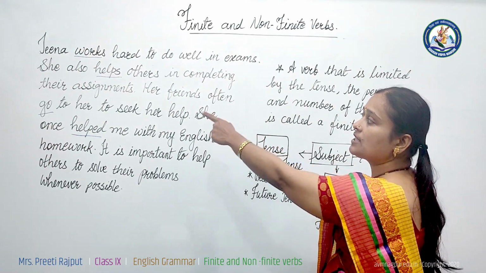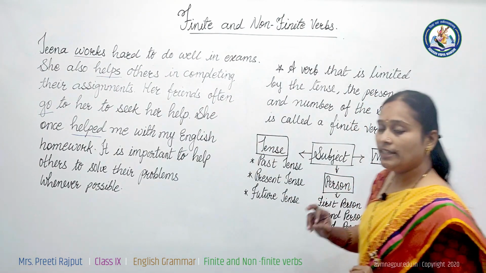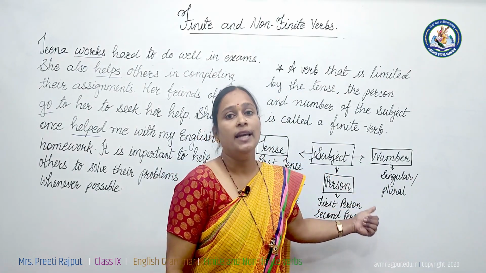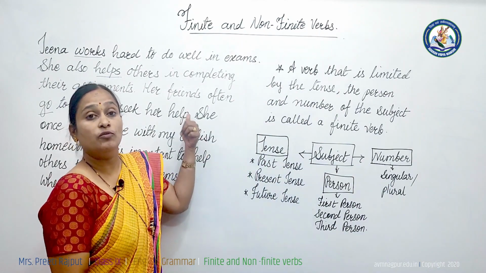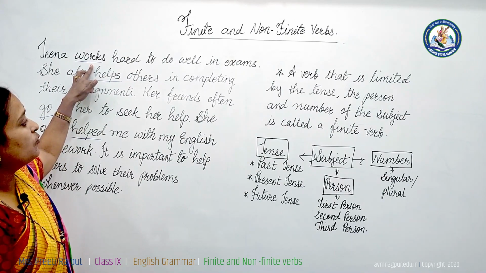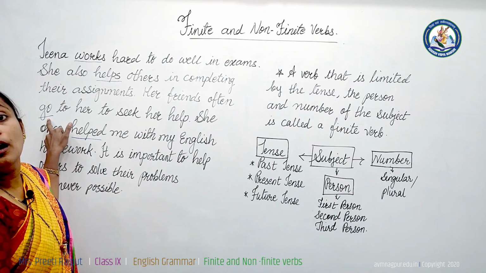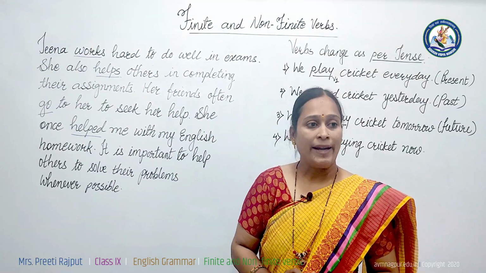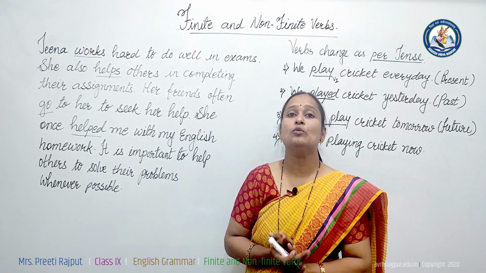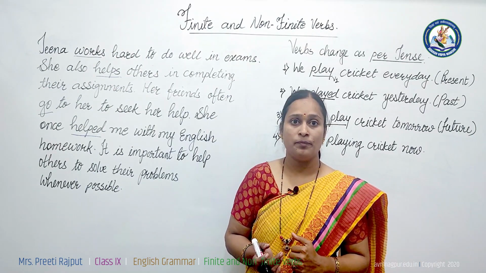Here Tina works, friends go. And if we change the number of the subject, singular or plural, in that case also the verbs change. Here Tina is third person singular, so works is written. Here her friends are third person plural, so we have written go. Finite verbs are the main verbs in the sentence. They give the sense of completeness to the sentence. As we change the tense, they change.